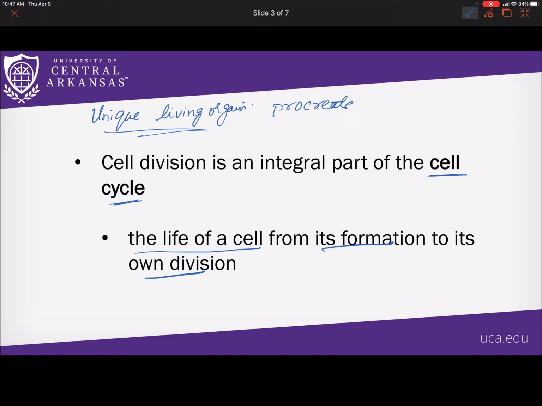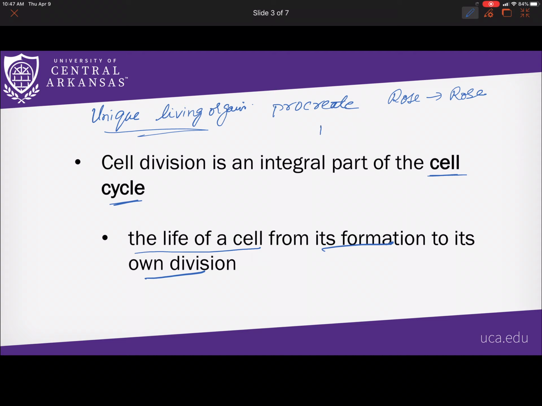Very, very unique. When I say it makes its own kind, I'm saying that if there is a rose plant, it produces a rose plant. If there is an earthworm, it produces an earthworm. Humans produce humans, monkeys produce monkeys. So that is what is called making their own kind, and this is very, very unique.